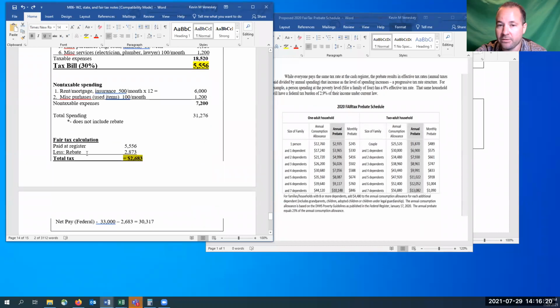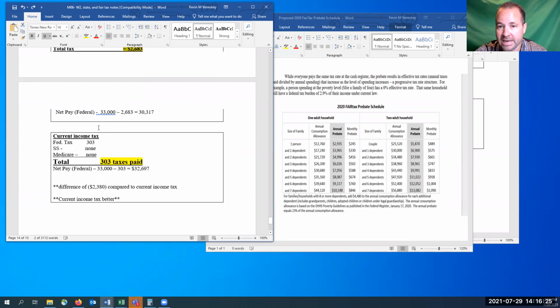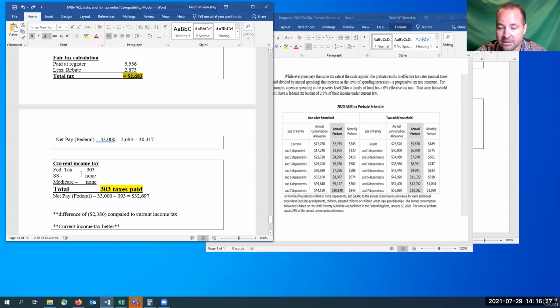Compared to the new fair tax, if you would do her tax on a tax return for 2019, and all she had was the Social Security and that retirement income coming in, she's not going to pay any Social Security or Medicare, didn't have any earned income. All she's going to have is this $303 tax on her retirement income.